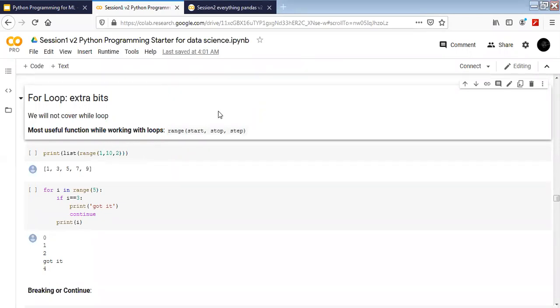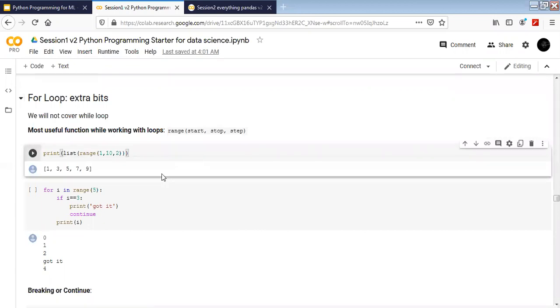All right. So we'll move on. Today we will try to move a bit fast, because we have to cover pandas also. So in the first hour we will try to cover all the Python that we have to cover, and then we'll move to the 1 hour for pandas. It's going to be too much, but I'm pretty sure we can cover it all.